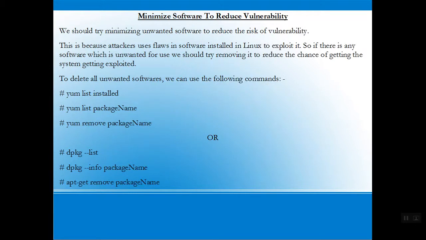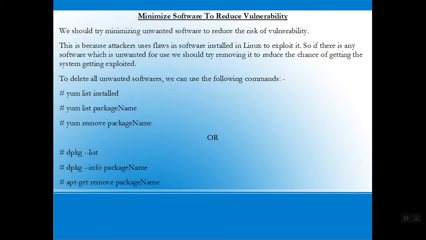Now, to minimize software to reduce vulnerability. We should try minimizing unwanted software to reduce the risk of vulnerability. This is because if the attacker uses flaws in software installed on Linux and exploits them, then any software which is unwanted, we should try removing it to reduce the chance of the system getting exploited by the attacker. To delete all unwanted software, we could use the following commands: yum list installed.